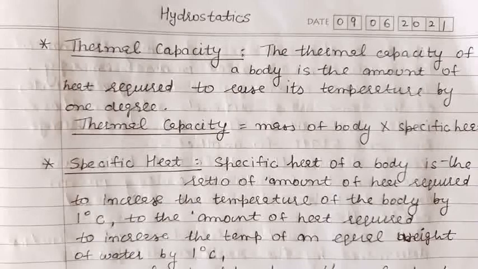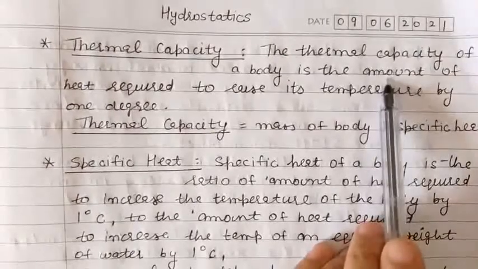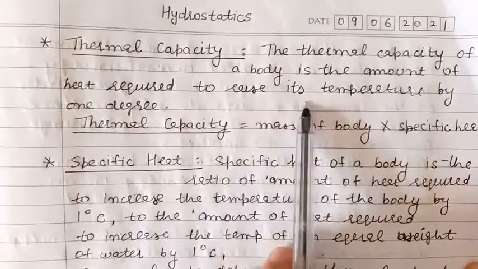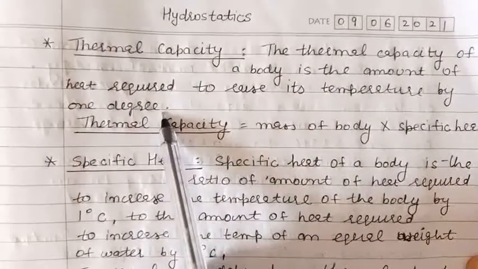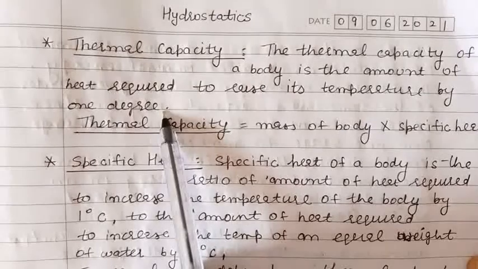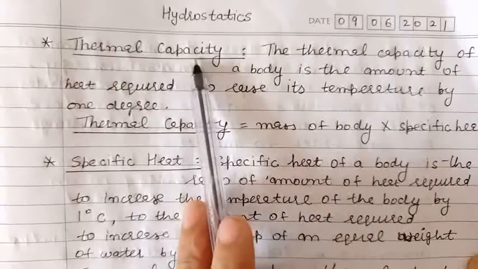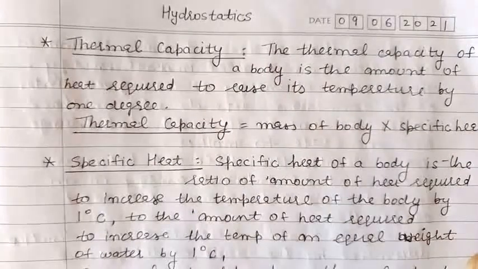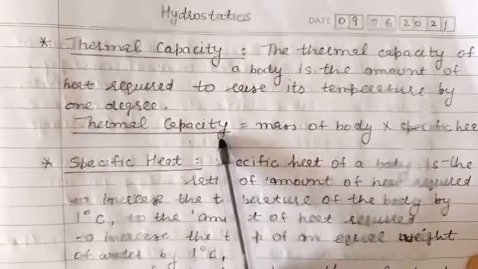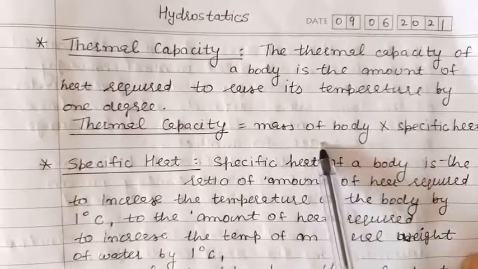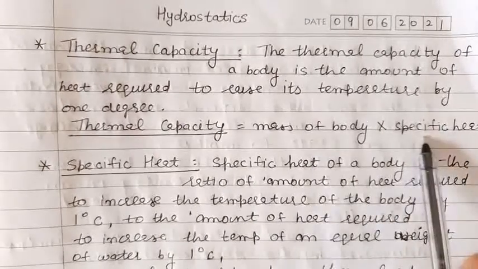Thermal capacity of a body means the amount of heat required to raise the temperature of the body by 1 degree. किसी भी बॉडी का टेम्परेचर 1 डिग्री से इंक्रीज करने के लिए जितनी अमाउंट ऑफ हीट रिक्वायर्ड है दैट इज कॉल्ड थर्मल कैपेसिटी ऑफ द बॉडी. Also, the thermal capacity can be defined as the product of mass of the body and the specific heat.